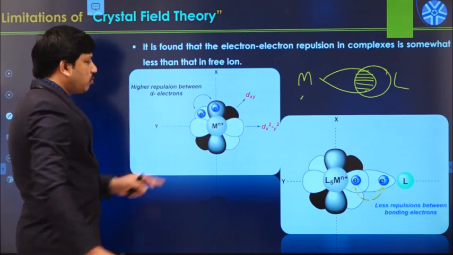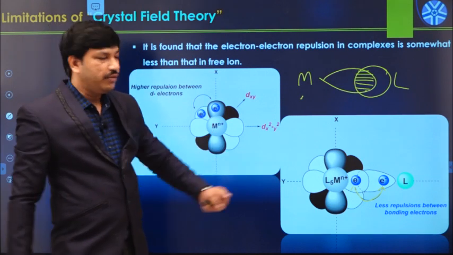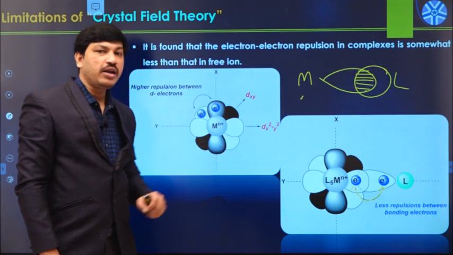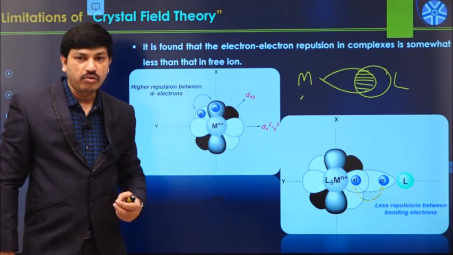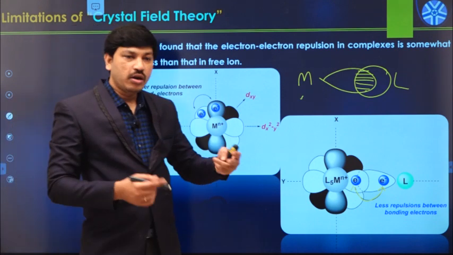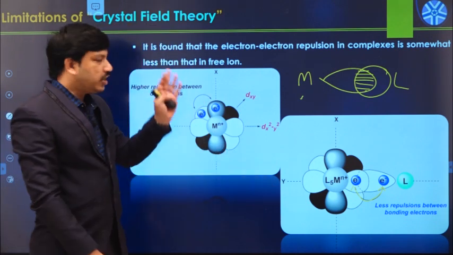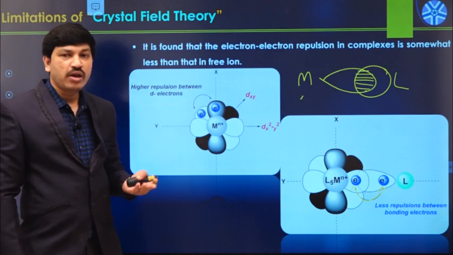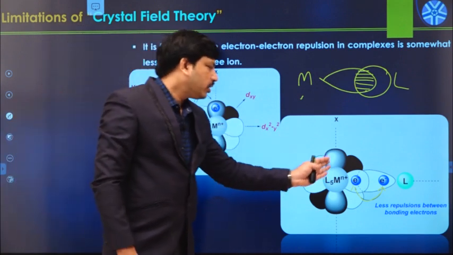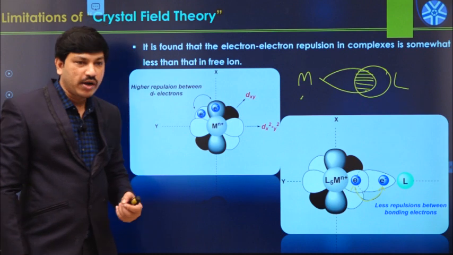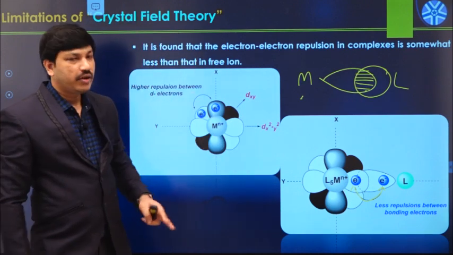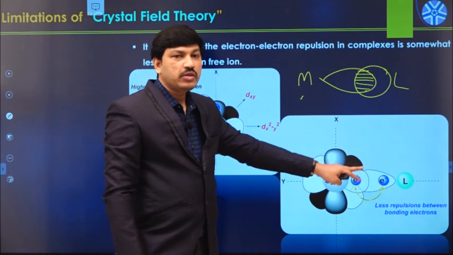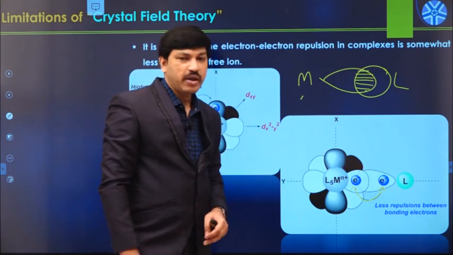Okay. So this is also one of the evidences. This evidence clearly indicates that the metal-ligand bond has some amount of covalent character. It is not purely an ionic bond. CFT assumes that it is purely ionic in nature. But in reality, the metal-ligand bond also has some amount of covalent character because of the cloud expansion process, the nephelauxetic effect, or because of the overlapping of d orbitals with the ligand orbitals in this manner.